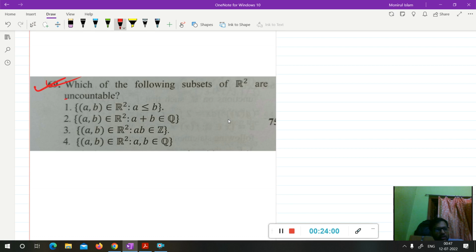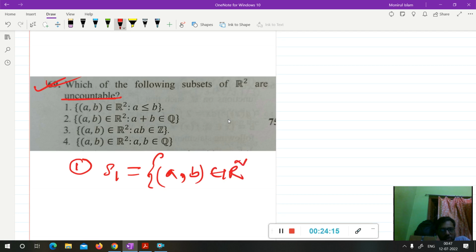Which of the following sets are uncountable? Okay, which of the following sets are uncountable? This is the question. First of all, name the set S1. The set of all (A, B) such that A is less than or equal to B. See here, A is less than or equal to B, so it may happen that A is equal to B.